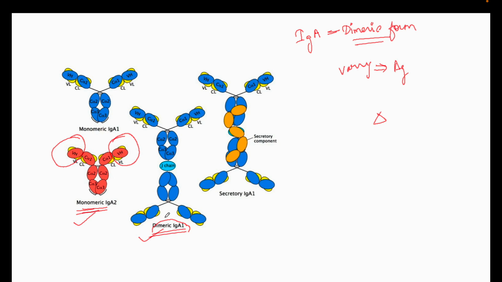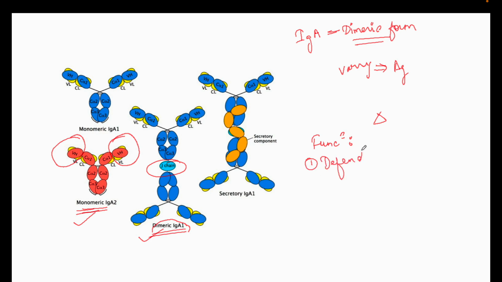Okay, so the dimeric IgA1, for the dimer formation, is attached by a J chain. Okay, we have a J chain which is also a protein which attaches this to dimer, and then we have a secretory component which helps in the stabilization of this dimer. Okay, so the functions of this IgA molecule are very important.